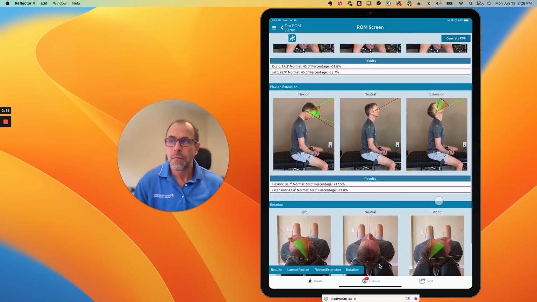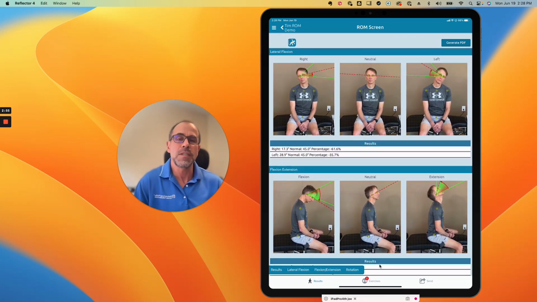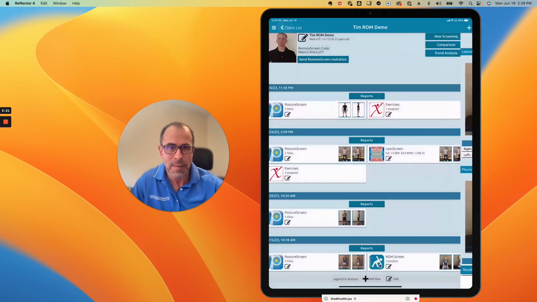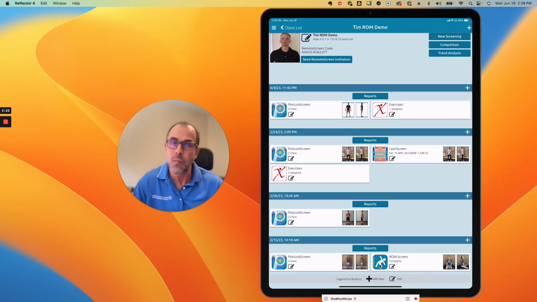Okay. Now I've also had people reaching out and asking, how do I remove the background? It's not turned on by default, and that's based on our feedback. The range of motion works really well on the front and side. However, from the top, the computer can't really isolate the person versus the background, and sometimes you get some weird results. If you want to try that, one other thing you can do is back out just like this, go to this main screen with the edit. So let's show you how to do that.